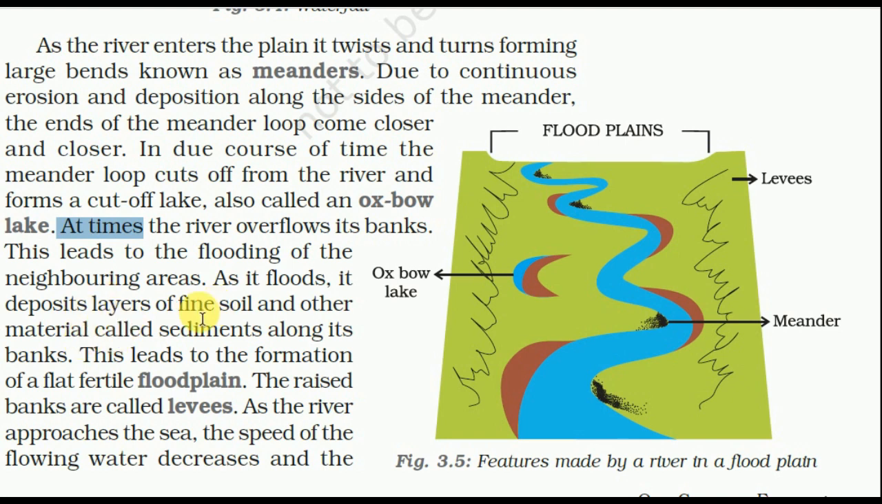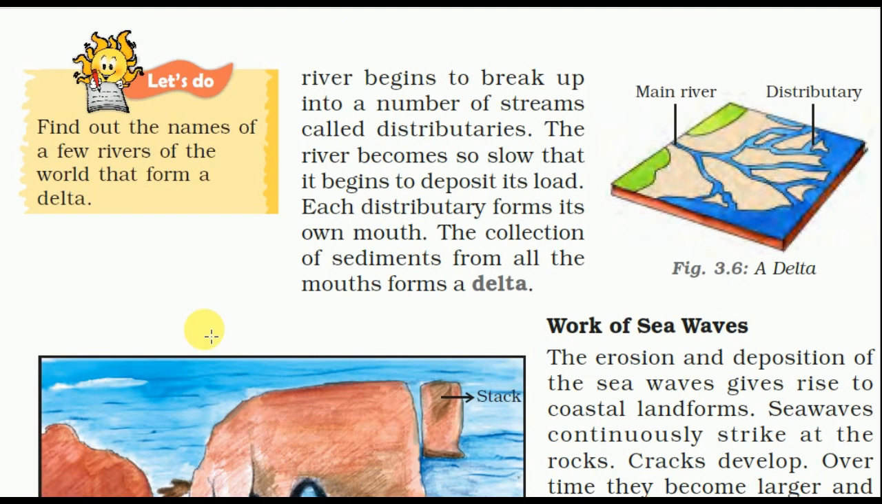As the river approaches the sea, the speed of flowing water decreases, and the river begins to break up into a number of streams called distributaries. The river becomes so slow that it begins to deposit its load. Its distributaries form their own mouths. The collection of sediments from all the mouths forms a delta.